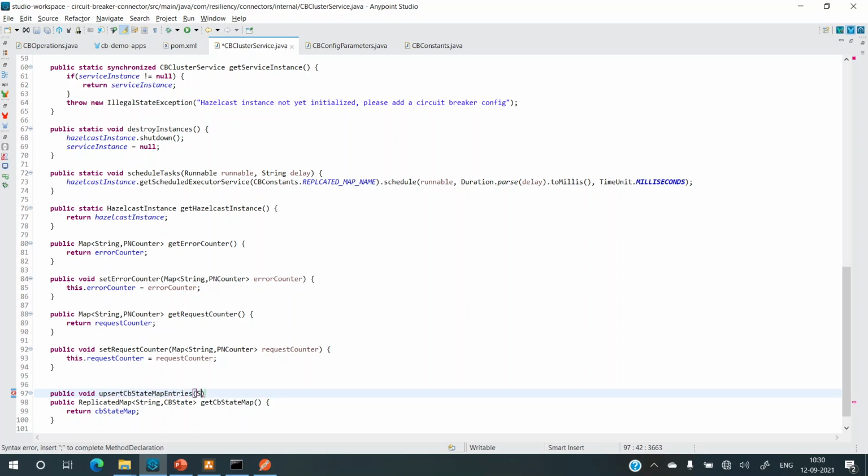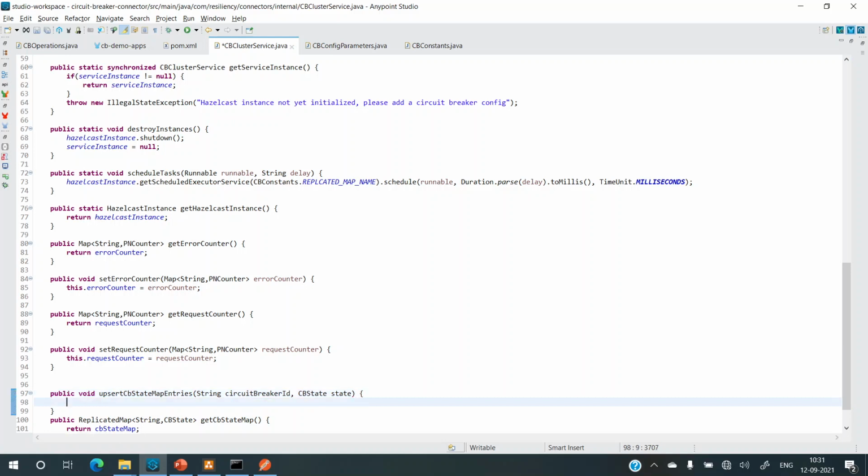So to upsert, we need the key, which is circuit breaker ID, and the value is CB state, which is an enum. So CB state and should have a state. Okay. And then CB state map dot put, and put will put the circuit breaker ID, value should be state.